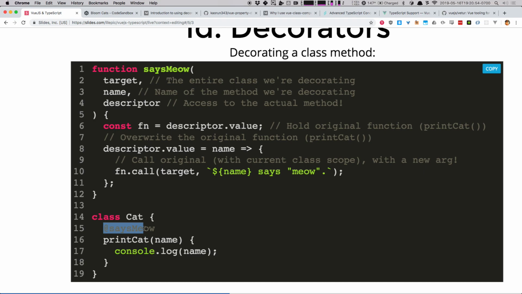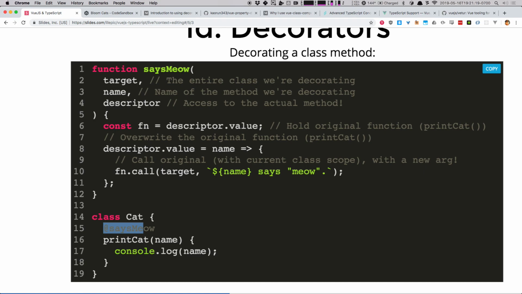Any questions specifically about this kind of decoration? That is just a decorator. That is a vanilla decorator. You don't get to use this without Babel right now, so it does have to be transpiled. But what's crazy is that this is transpilable down to ES5. It'll work in Internet Explorer 9 if you just run it through the right Babel.